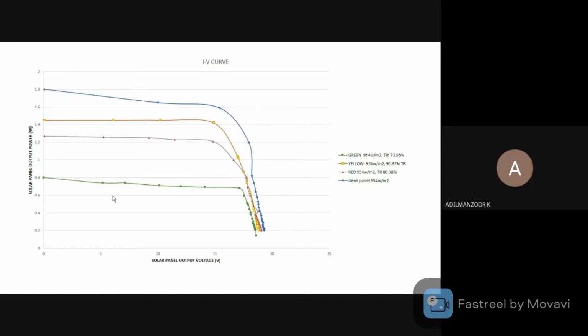So when the dust is accumulated on the cell of a solar panel, the corresponding current and voltage values vary and the power drops depending upon the amount of dust accumulated. But when there is no dust accumulated on the panel, the power output is 100%, but it's theoretical, because there are various parameters apart from dust which affect the efficiency.